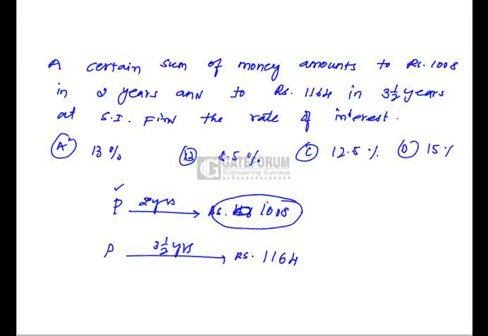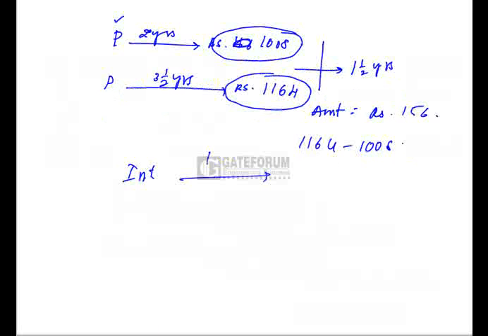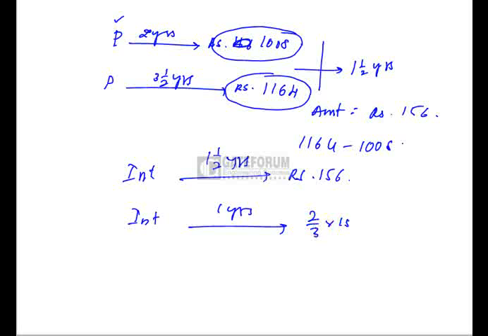Amount after 2 years is 1008 and the amount after 3.5 years is 1164. So there is a difference of 1.5 years, an amount of rupees 156, which is nothing but 1164 minus 1008. So clearly we can say that interest for these 1.5 years is rupees 156. So the interest for 1 year will be nothing but 2/3 of this 156, which is nothing but 104. Now we know the interest, that is 104, and also we know the time, which is 1 year.